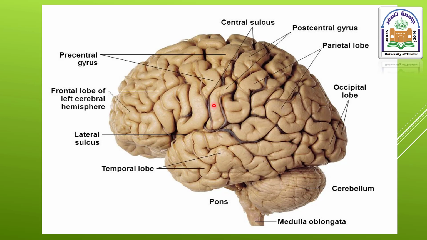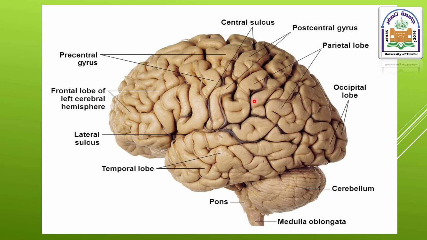Here are the gyri and the fissures or sulci. One of the important sulci in the brain is the central sulcus. We shall discuss it later on. Another important sulcus is the lateral sulcus, sometimes known as the lateral fissure, which separates the temporal lobe from the frontal and the parietal lobes.